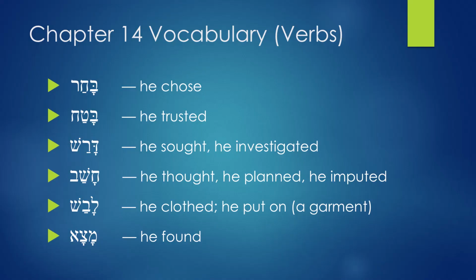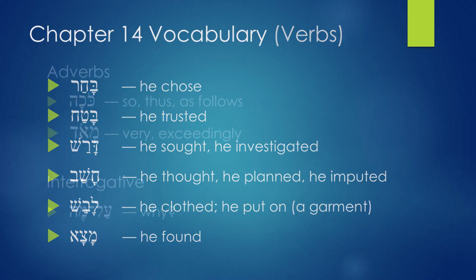Again, notice the verbs are in Qal perfect, third masculine singular. That kametz patach, kametz patach, except the last one because you have an aleph. Aleph is going to lengthen the patach into kametz.